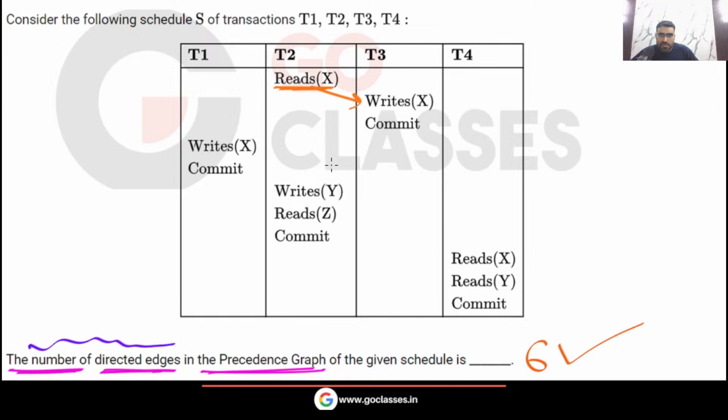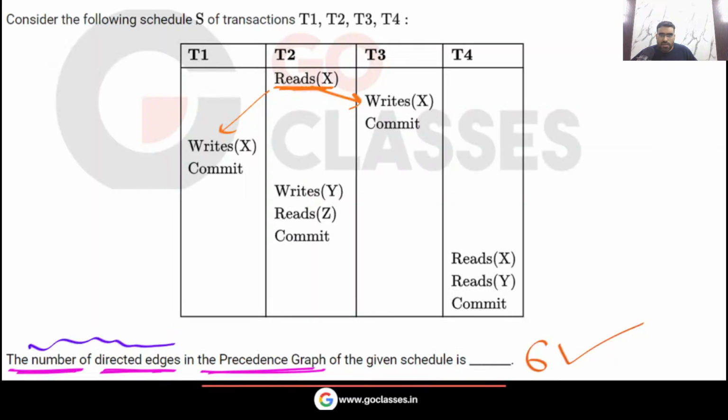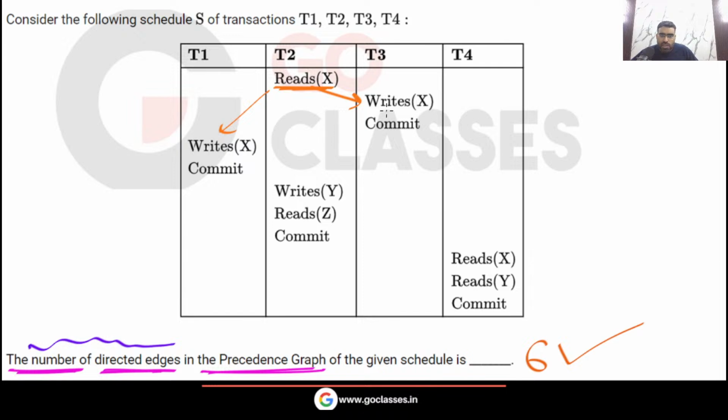Then they will make this. Okay, no problem. They will also make this. T2 to T1 also they will make. So these things they will make: T2 to T1, and T2 to T3. But what they will not make, let me tell you. They will not make this, they will not make this, they will not make this.